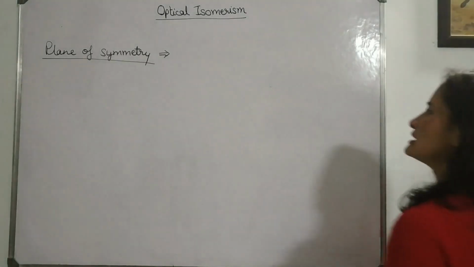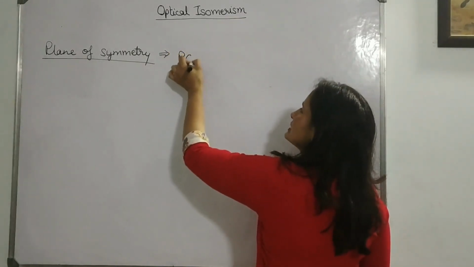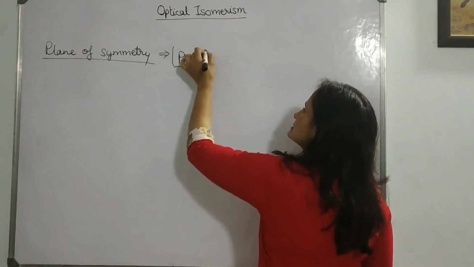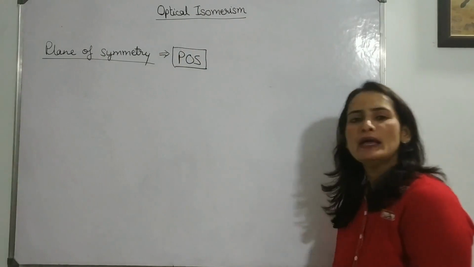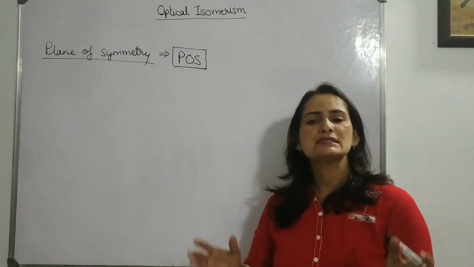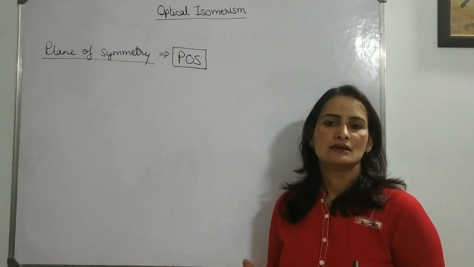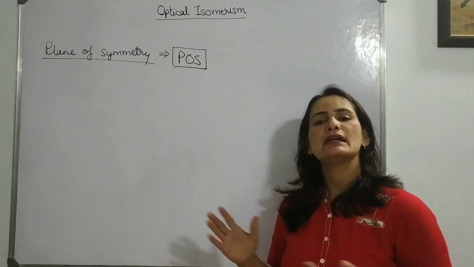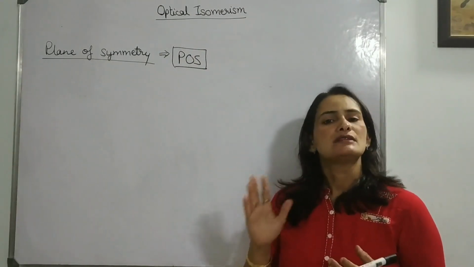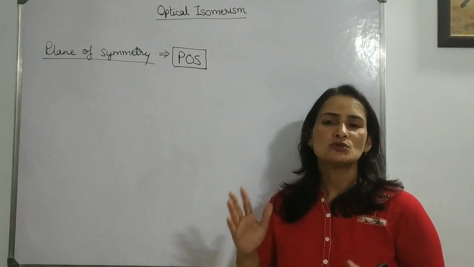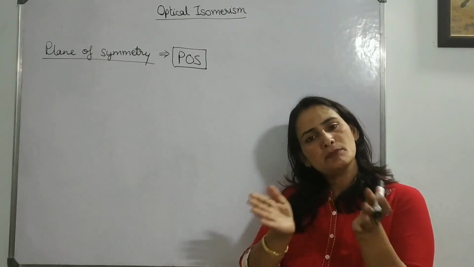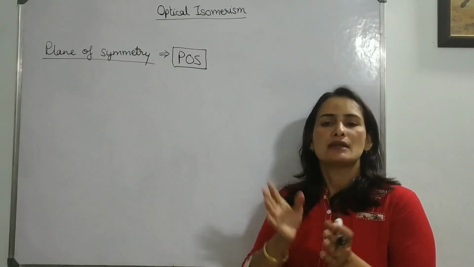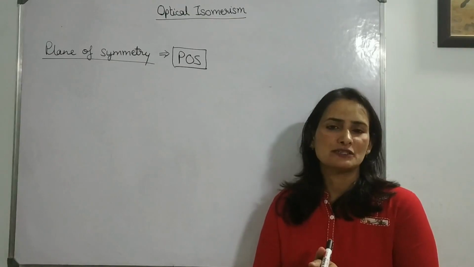Yes guys, so what is the plane of symmetry, that is, POS? How to check it? In a molecule, POS is an imaginary plane to which, if we draw a line, the molecule must be divided into two equal halves, and both parts must be mirror images of each other.